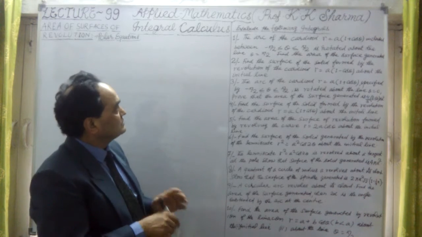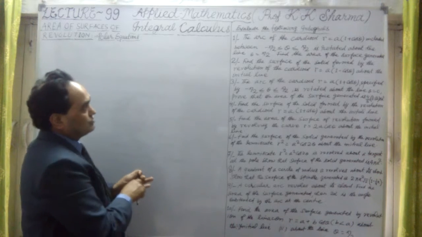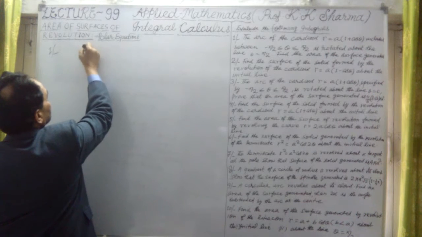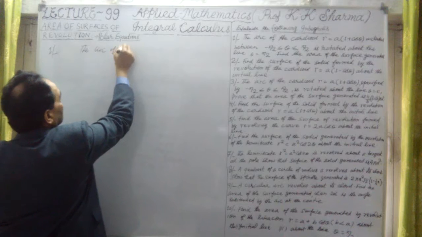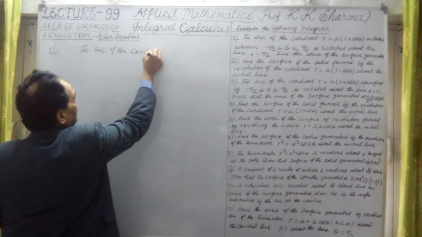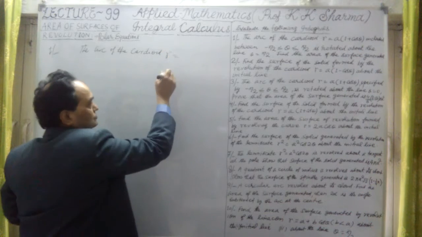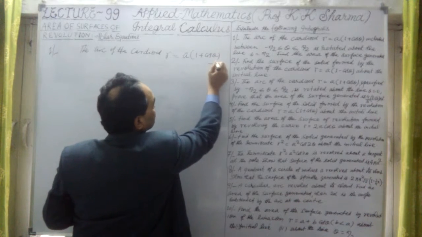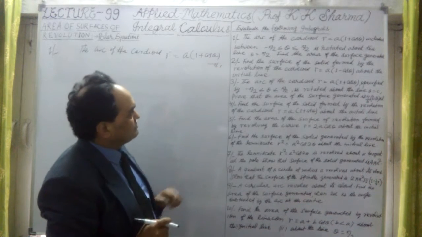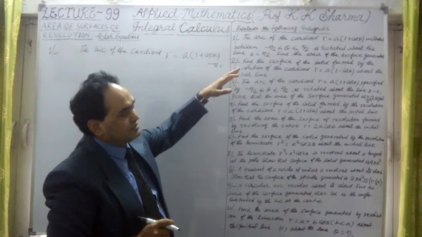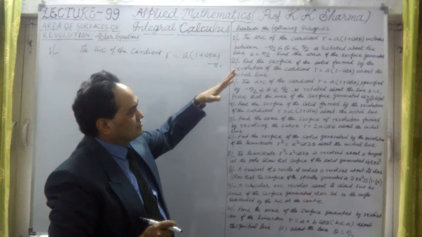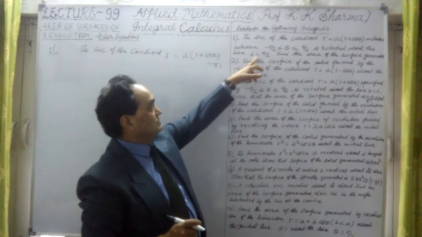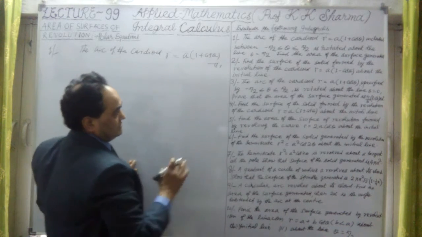Question 1 says that the arc of the cardioid r equal to a into 1 plus cos theta, the first equation, lying between minus pi by 2 less or equal to theta less or equal to pi by 2, is rotated about the line theta equal to pi by 2. Try to understand. Find the area of the surface generated.